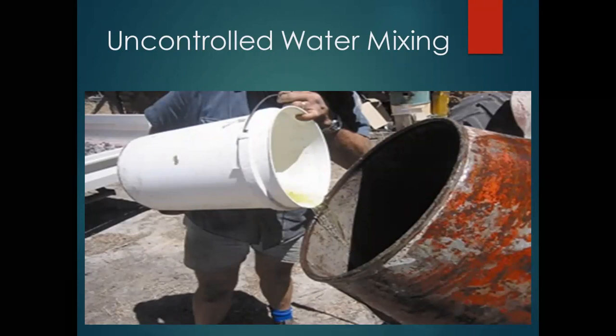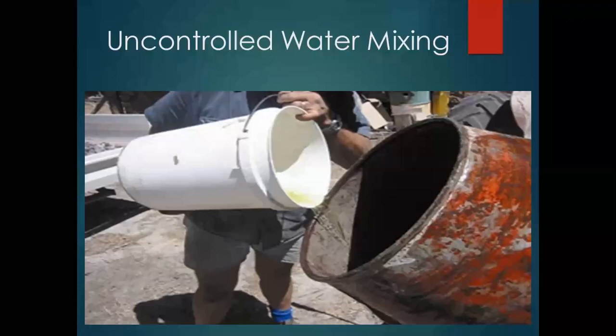Uncontrolled water mixing. You can see that there is a mixer, and in that mixer water is mixing with the concrete, but that water is uncontrolled. As per our concrete mix design, we use the water as per the weight balance and as per the ratio. But you can see here that water is being added in an uncontrolled way. If such cases occur on the site, then automatically our concrete strength goes on reducing because of the uncontrolled water. That water reduces the strength of the concrete.